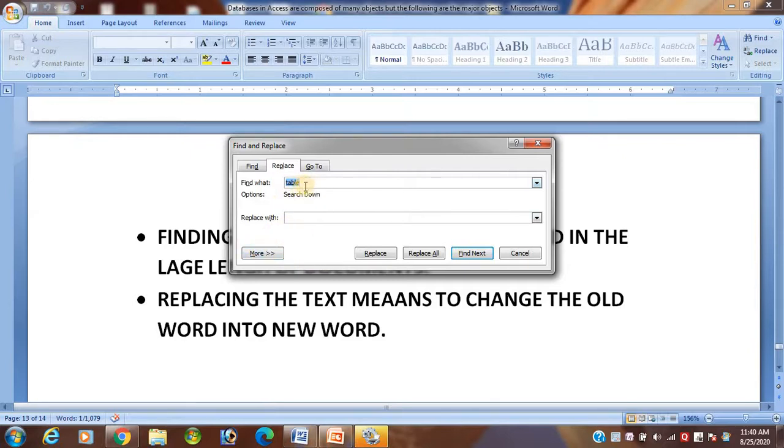That means in the find what box, the old word will be written. Okay, and in the replace with box, the new word will be written.